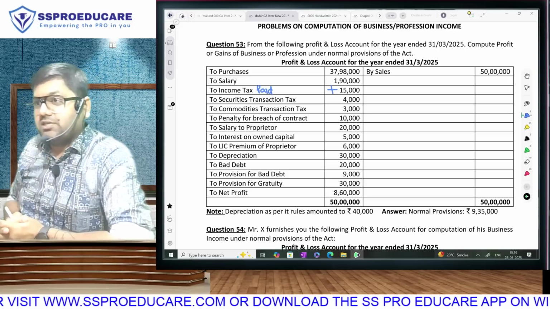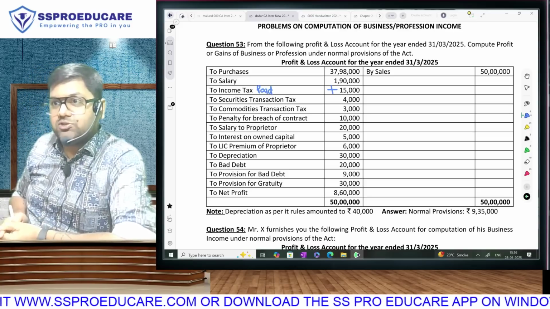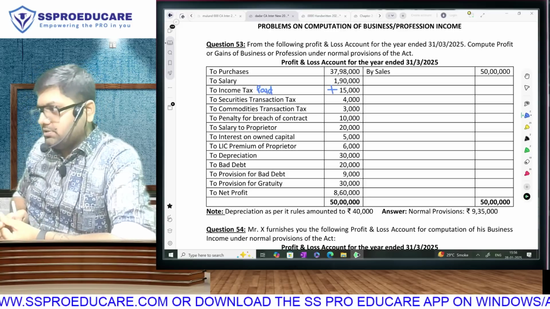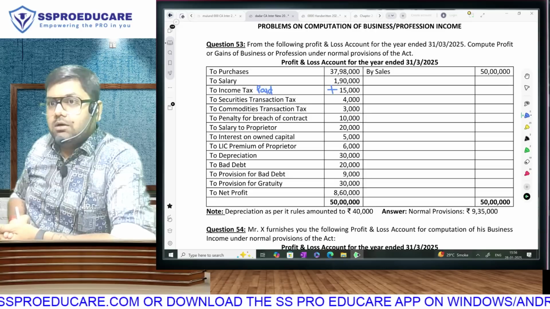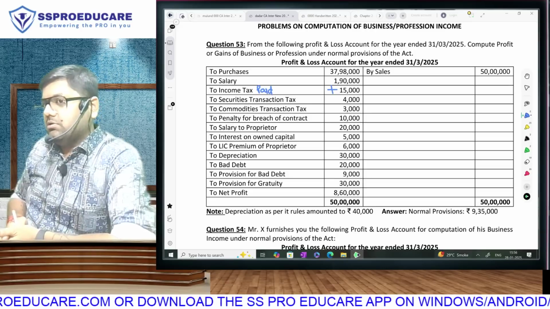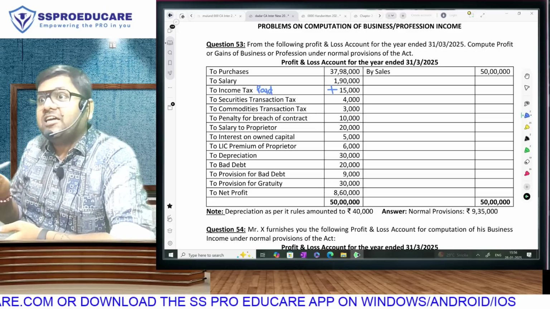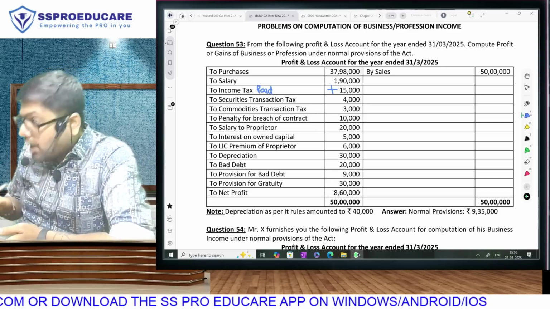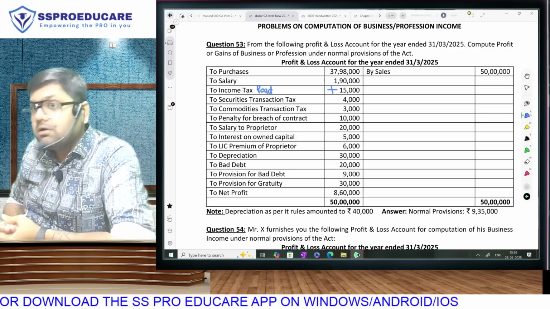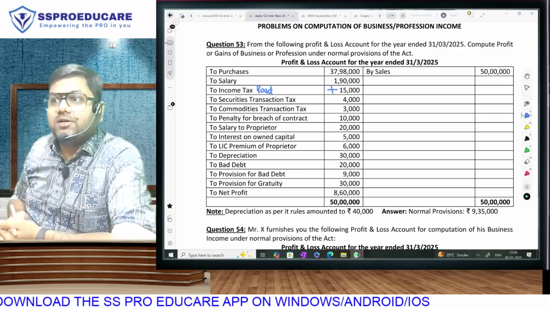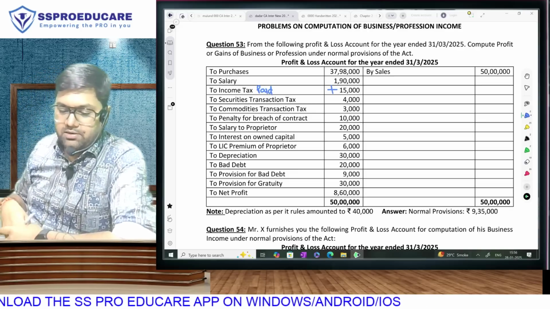So follow the process. Don't jump to answers. Expense, debited, allowed or disallowed. This is the only thing taught in the law. Penalty, it is allowed. Why? Because breach of contract, not breach of law. So it will be allowed.